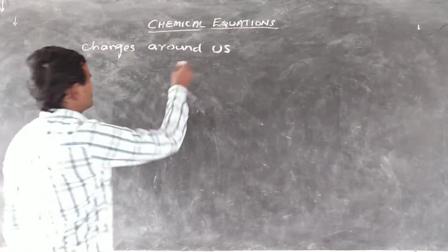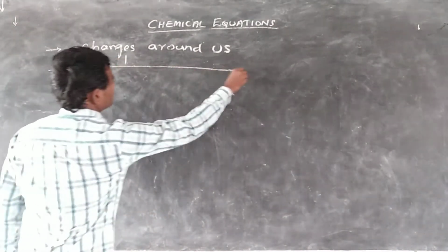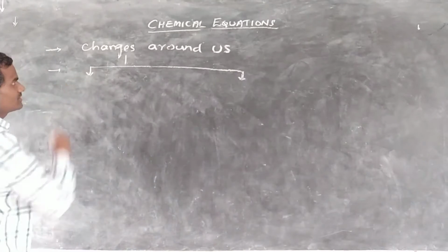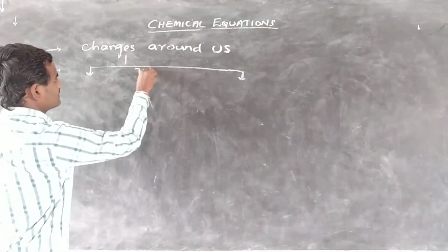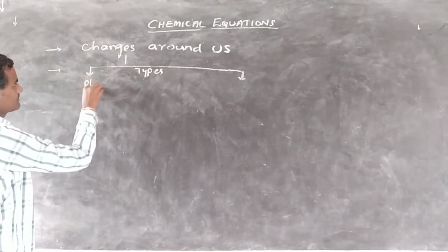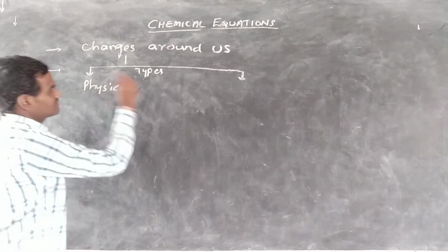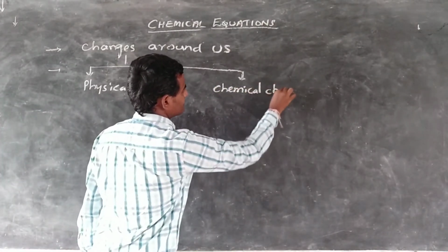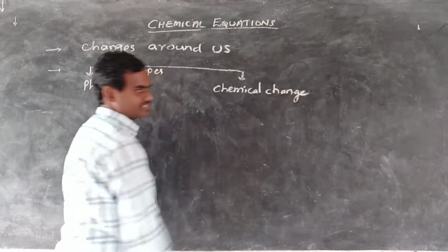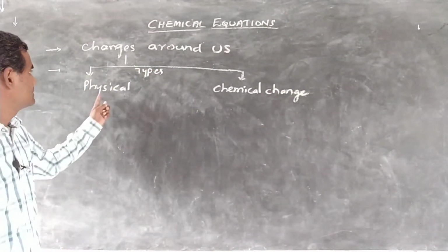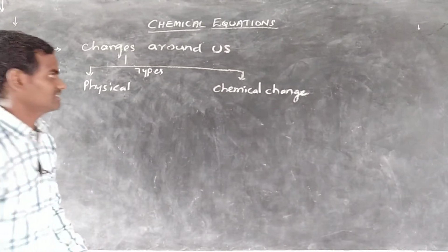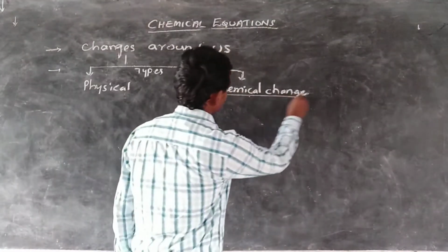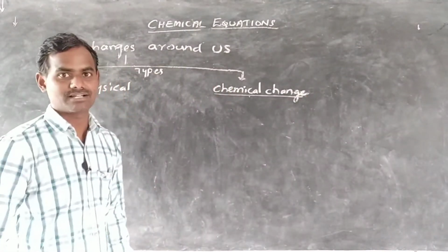Mainly there are two types of changes: physical change and chemical change. Now we will see what chemical changes are, with some examples.